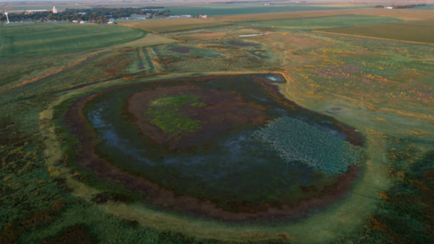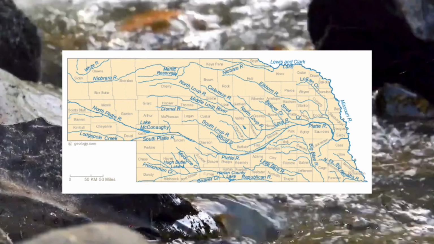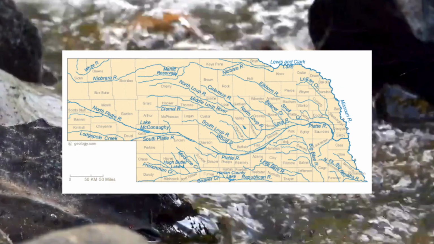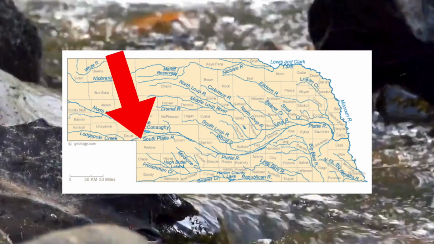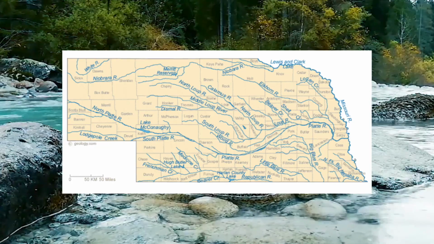You eventually reach what is known as the Rainwater Basin and the dissected till plains as you reach the basin of the Missouri. Looking at rivers, we already talked about the Platte River being its most important, if not the Missouri. But the South and North Platte come from different arms of the Rocky Mountains, and the Loup and its several tributaries follow from this.